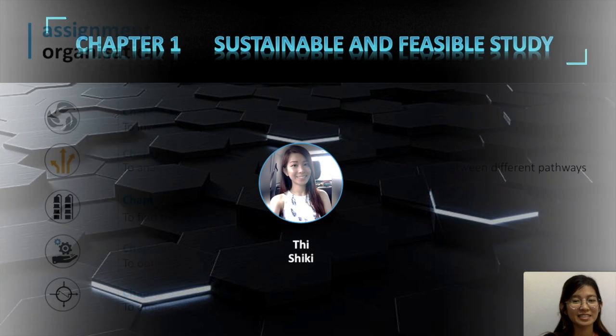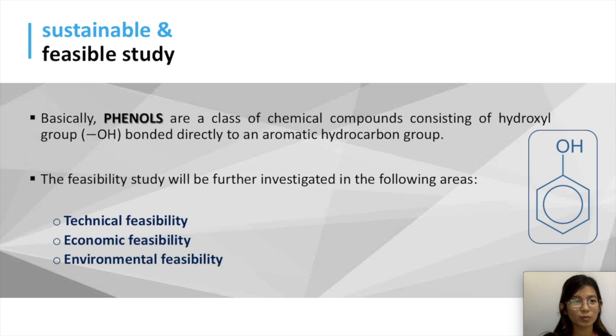Hi, my name is SHIKI. In Chapter 1, Sustainability and Feasibility of the Phenol Production Projects will be studied. Basically, phenols are a class of chemical compounds consisting of a hydroxyl group, OH, bonded directly to an aromatic hydrocarbon group, while its feasibility will be elaborated based on 3 parts: technical, economic and environmental.